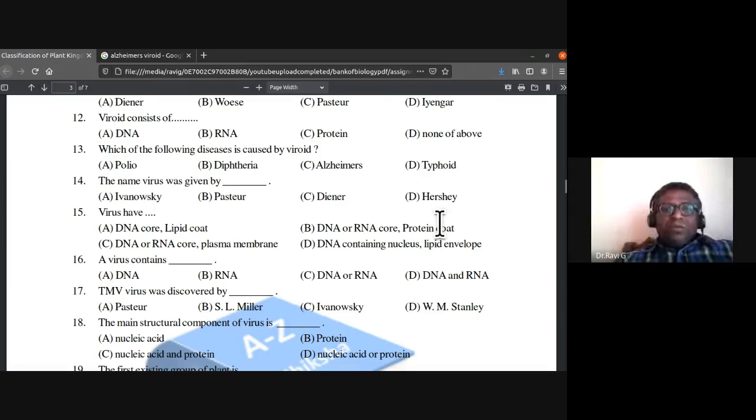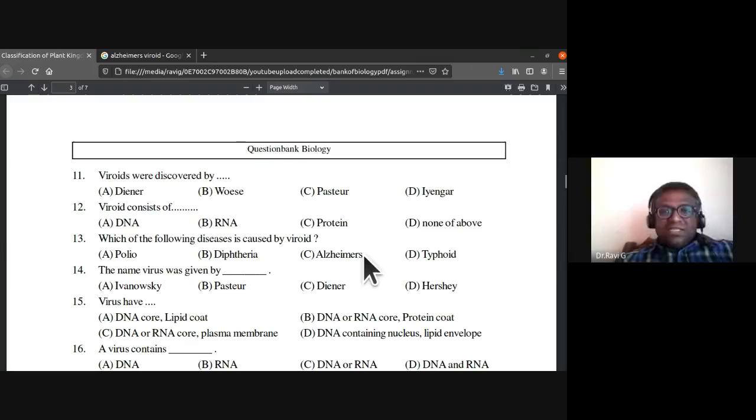This is again the general knowledge part of it. So C is the answer for 13. It is not polio. Viroid causes Alzheimer's disease. The name virus was given by Pasteur. For the first time it was discovered by Ivanovsky, but the name virus was given by Pasteur.